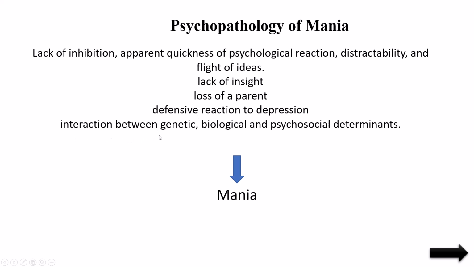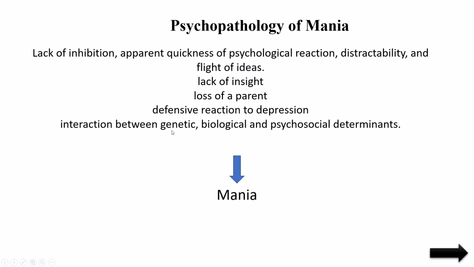The interaction between genetic, biological, and psychosocial determinants. The genetic problem combined with biological problem, and that combined with psychosocial problems will lead to mania. So this all leads to mania.